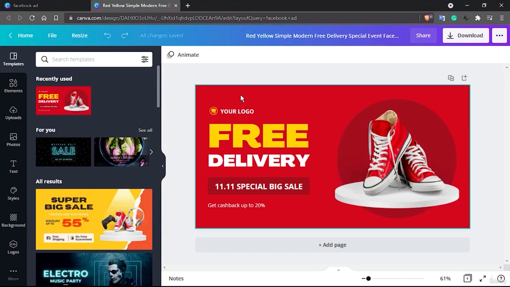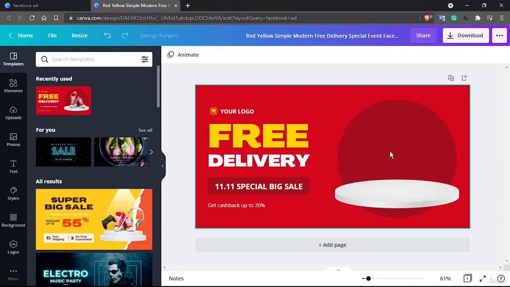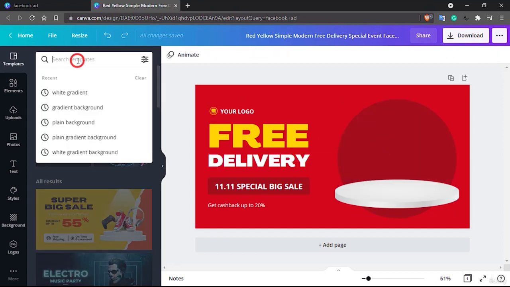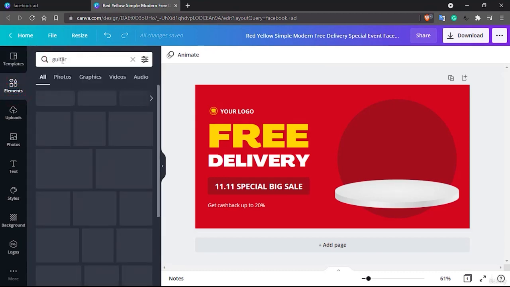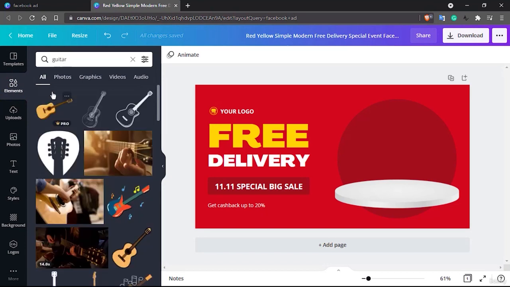Now let's start by creating a Facebook ad for a product, not the shoes, but let's think of something, and I guess we'll do a guitar one. So let's go to elements and see if we have any nice looking guitar there. Well, I guess there is no proper guitar, because we want something with a transparent background that looks like a product, ready to be sold.